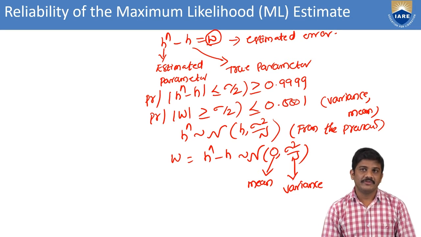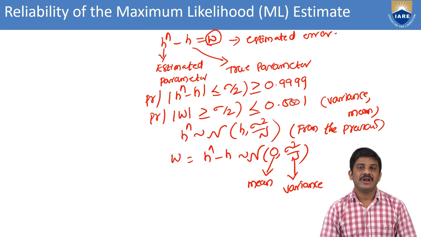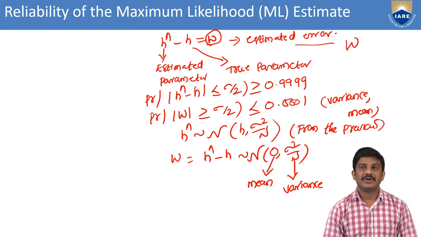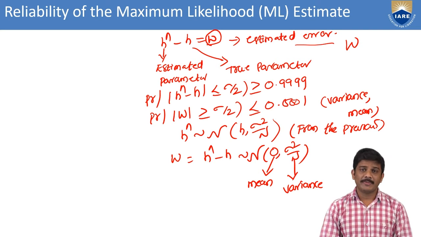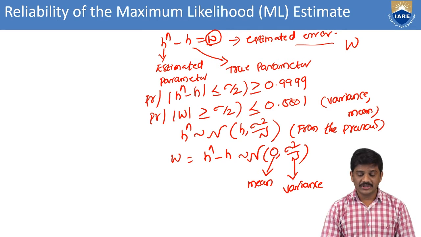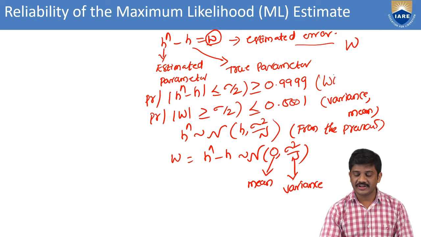Okay, here first of all we know H hat minus H equals the estimated parameter minus the true parameter, which equals the estimated error, that is W. From that we can substitute the W value into the previous equation. We have the equation probability of H hat minus H less than or equal to sigma by 2, greater than or equal to 0.999, and this is for within the radius. We are considering the outside of the radius also, within the radius.